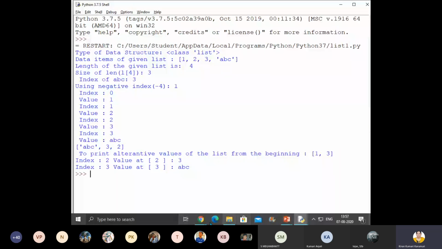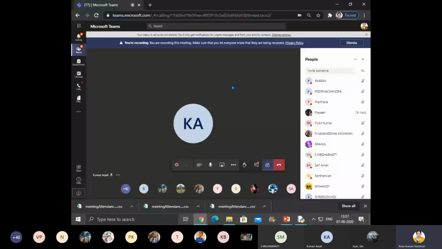Is it clear to everyone? Yes, ma'am. Understood? List today what all we learned. List data structures. What are the different types of data structures? And then a recap of what we learned in 11th standard of a list: creating a list, and then accessing through the index with the help of the slice operator, with the help of the range function.